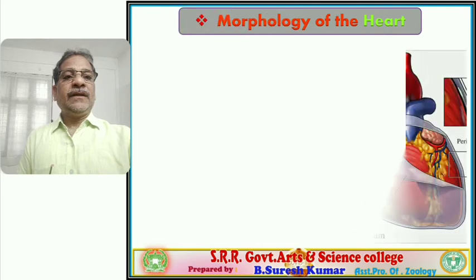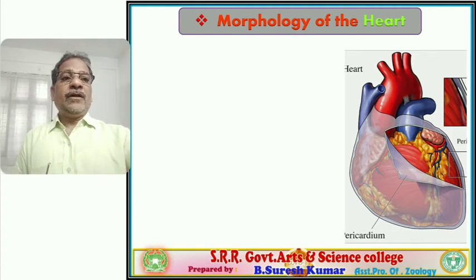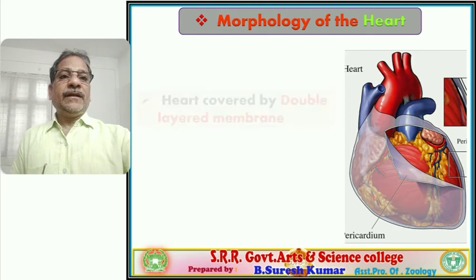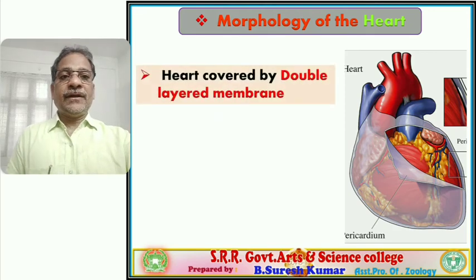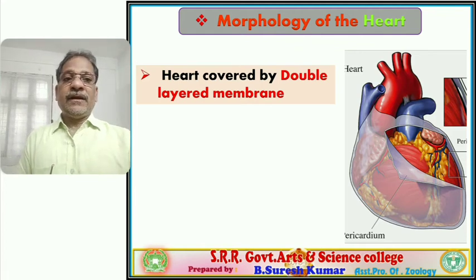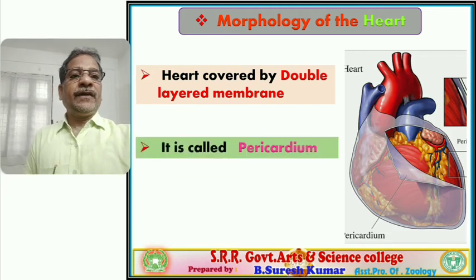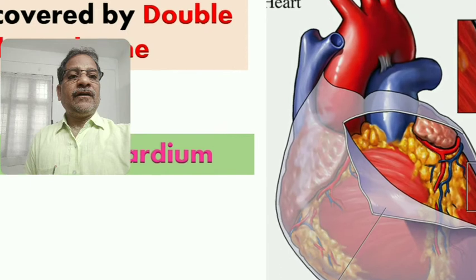Next, we are going to discuss the morphology of the heart, the external structure of the heart. Followed? If we observe the morphology of the heart, it is externally covered by a double layered membrane. The double layered membrane is called the pericardium. You verify the visual.